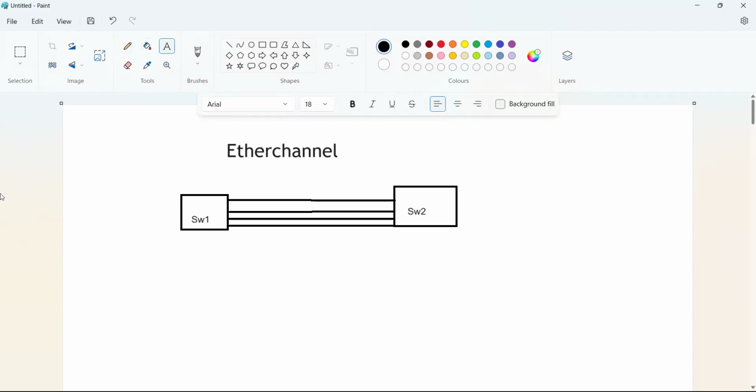Those do not work. These are all blocking state. If this one is the root bridge, then this one is DP and this one is RP. Everyone accepted this? Yes or no? Yes. It will happen by default.